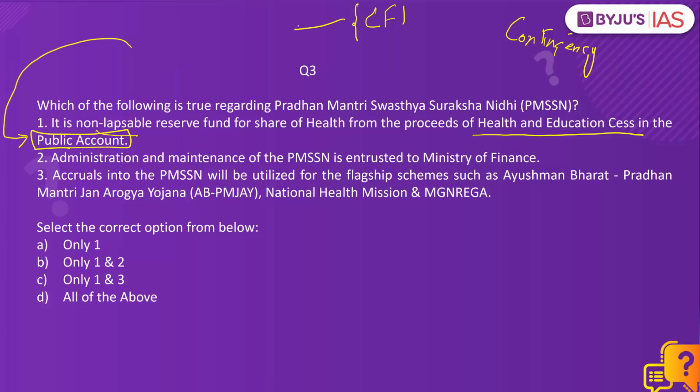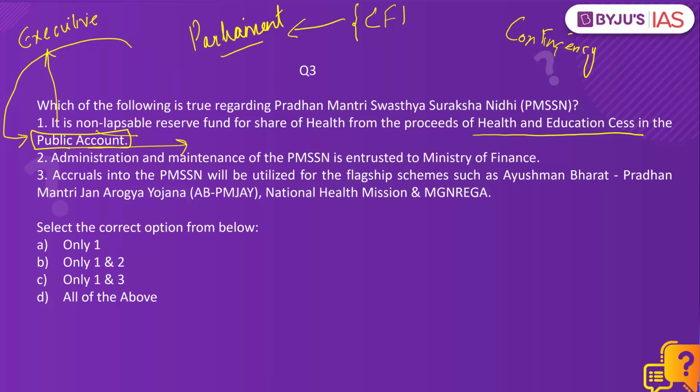The custodian of Consolidated Fund of India is the Parliament. That means the government cannot withdraw even a single penny from Consolidated Fund of India without getting the approval from the Parliament, without passing an appropriation law. But the money that is stored in Public Account of India is kept at the disposal of the executive.